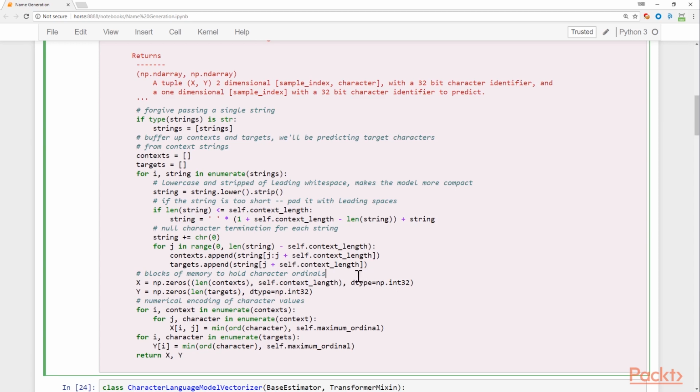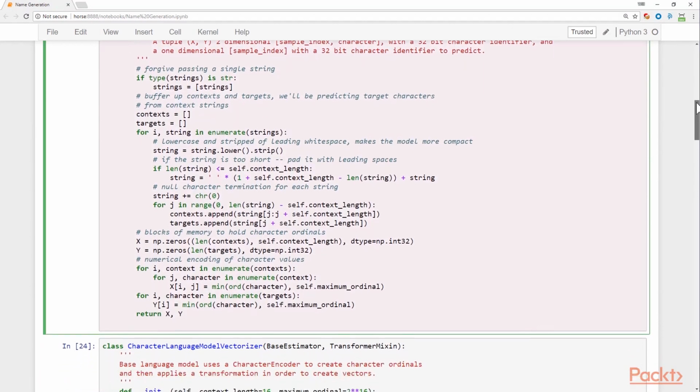in its mind it has predicted an entire word. And then we're going to loop through each one of the sources and contexts and make a string and encode them as integers. So what are we really going to do? We're going to set up a NumPy array of zeros, and then we're going to fill in the ordinal value of the character. So this is the ASCII value of each individual character, which is going to serve as our encoding of the strings, and then we're going to return that X and that Y.